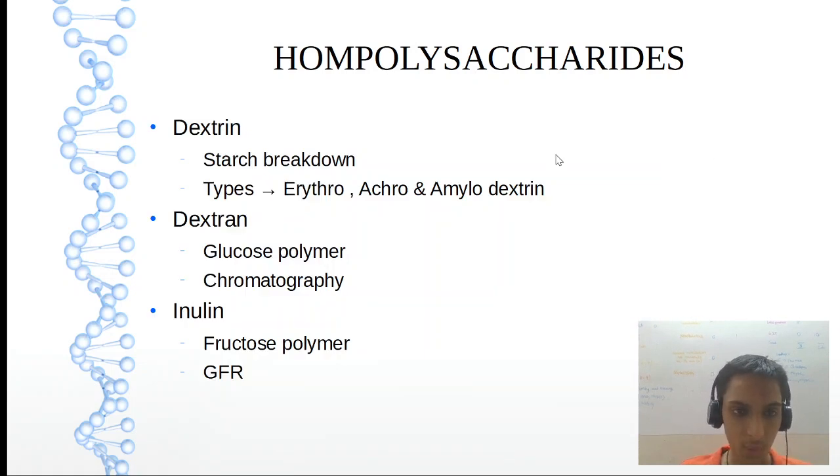Let us see the other ones. We have dextrin, dextran, inulin. Dextrin is starch breakdown. Okay, that's important. Dextran is a polymer of glucose. Okay, if I keep fructose, it is inulin. Inulin is a fructose polymer used for measuring the GFR. For renal clearance, they will use inulin. Okay.